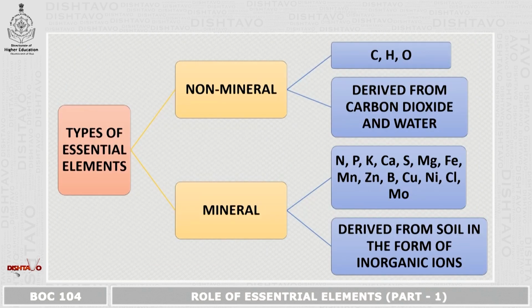Now, there are two types of essential elements, non-mineral and mineral. Under non-mineral, we have carbon, hydrogen, and oxygen, which are derived from carbon dioxide and water. The mineral essential elements are nitrogen, phosphorus, potassium, calcium, sulfur, magnesium, iron, manganese, zinc, boron, copper, nickel, chlorine, and molybdenum, which are derived from soil in the form of inorganic ions.